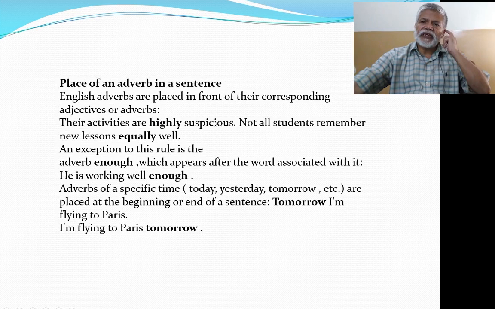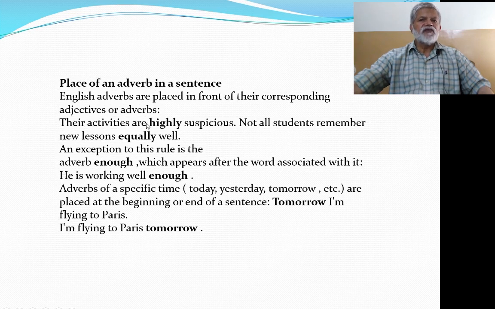Their activities are highly suspicious. Now suspicious is the adjective which is being qualified with this adverb highly. So highly has been placed before the corresponding adjective.